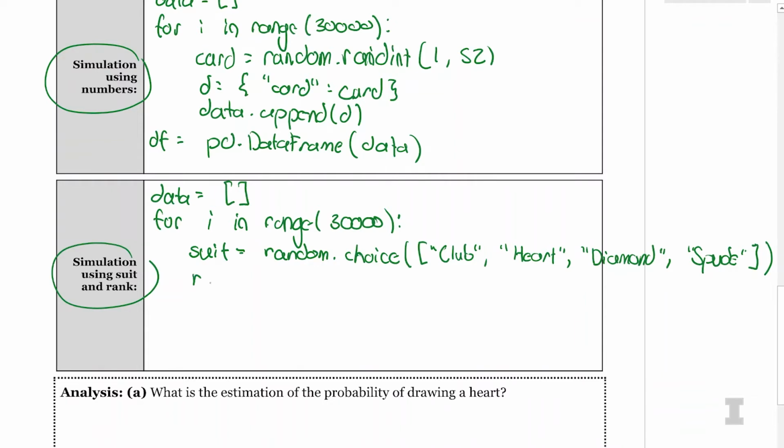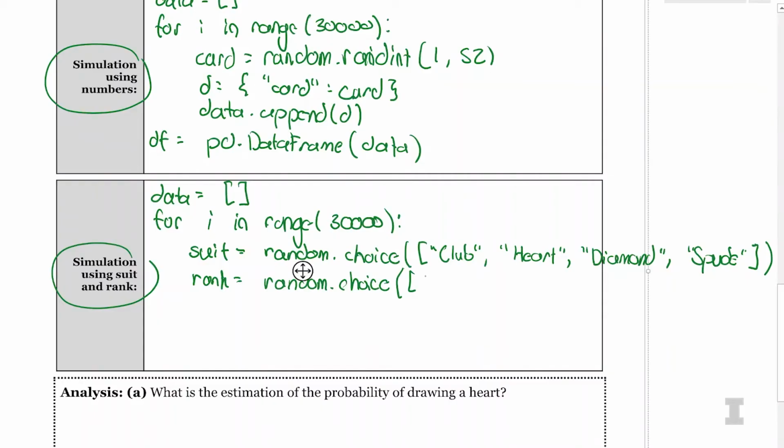And then I'm going to do rank is equal to random.choice, and we need to list all the possible ranks. Because we have both numbers and strings in here, because king is a string, not a number, we're going to have to put strings around everything. So we're going to break our normal rule in the sense that we want our list to all contain the same type. I'm going to start with ace and put quotes around the A for ace. Then I'm going to put quotes around the 2, and we're going to treat the number 2 as a string.